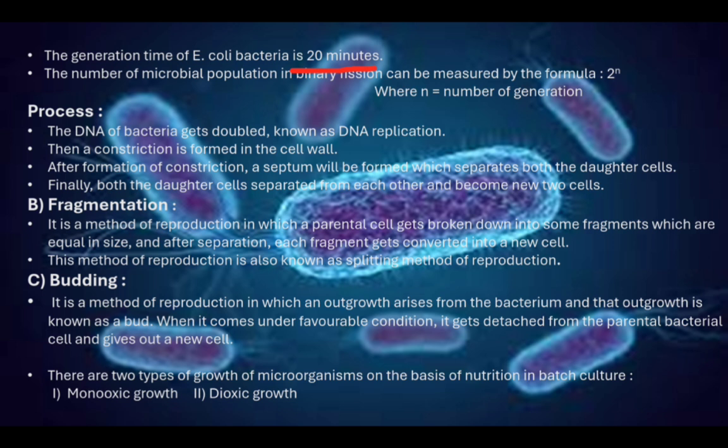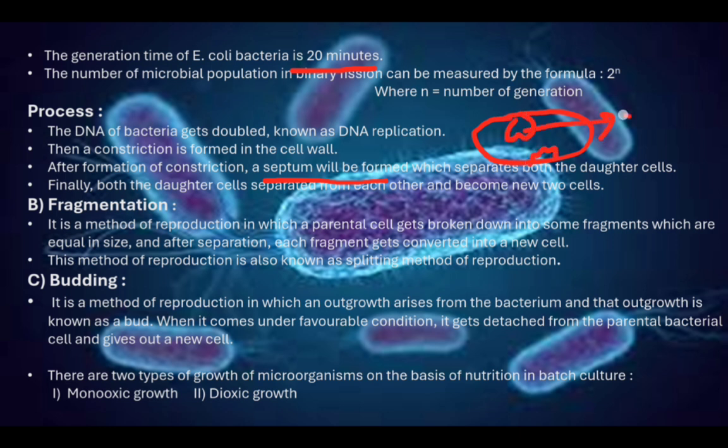The process of binary fission: first the bacterial DNA gets doubled, that is by the process of DNA replication. Then cell wall constriction forms. After constriction formation, a septum will be formed which separates the daughter cells. Finally the daughter cells are separated. So the separation of daughter cells can be done by mesosome.